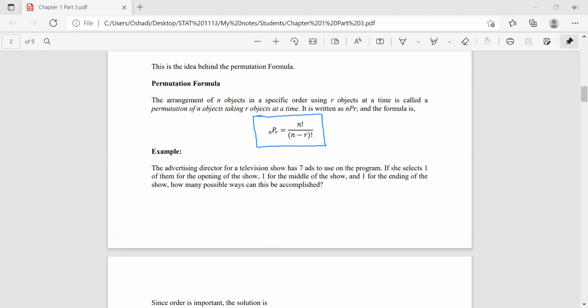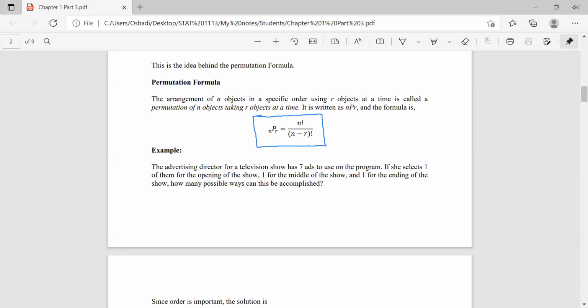So now we can write the earlier example as there are 28 students. That means n is equal to 28.